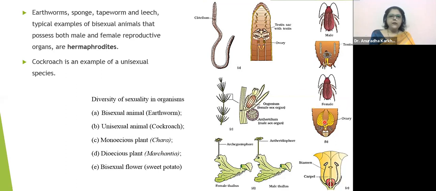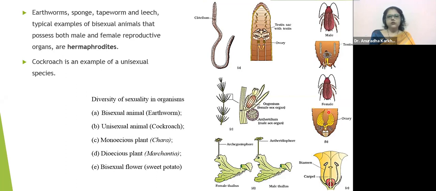This is the bee. Bee means, second example, cockroach. This is the male cockroach. This is the female cockroach. Externally, they look very much similar. Look internally. These are the testes present in the male. And look at this. This is the ovary present in the female. The structures are quite different. So they are unisexual organisms.